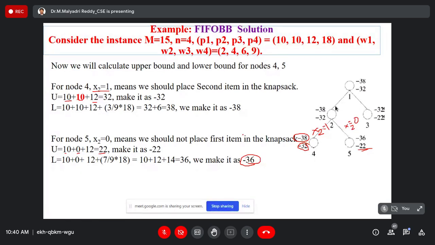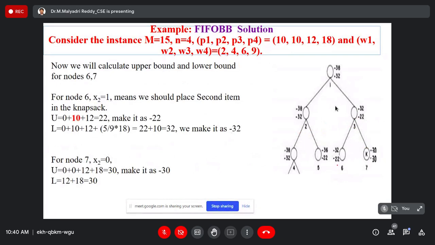Next, what do we have to calculate? 6 and 7. While calculating the boundary values, minus 22, minus 32, and minus 30, minus 30 we will get. Suppose we take x2 for node 6. x2 is equal to 1, that is x1 is equal to 0, x2 equal 1. 22 is the upper boundary, that is also the upper boundary.